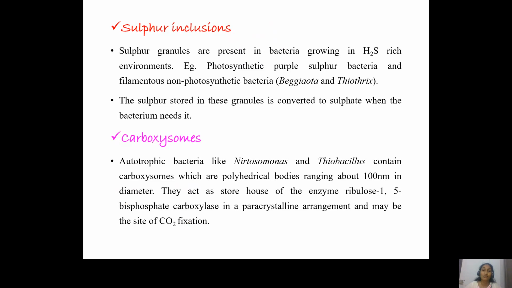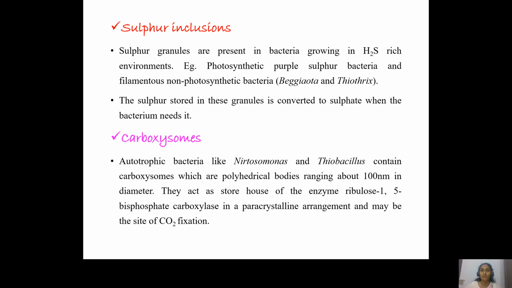Another inclusion body is the sulfur inclusions. As the name itself tells you, they store sulfur. Some microorganisms store sulfur inside the cell in granules, and some store it outside. Wherever they store it, they use the sulfur for other metabolic processes, such as protein synthesis or other functions. These sulfur granules act as a great reserve. These bacteria basically grow in environments where there is a huge amount of hydrogen sulfide.